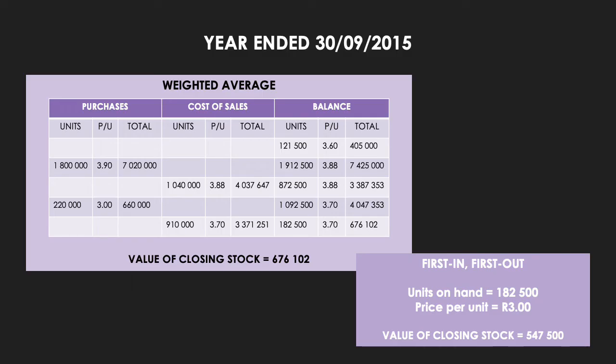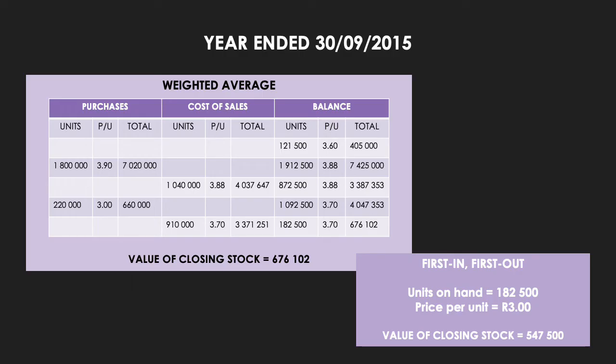And they told you that that 405,000 Rand was made up of 121,500 units of stock. So you start off with a balance of 121,500 units. You know that the total is 405,000 Rand, which means you can work out the price per unit to be 3.60 Rand.